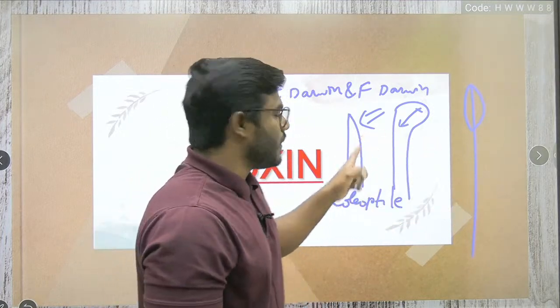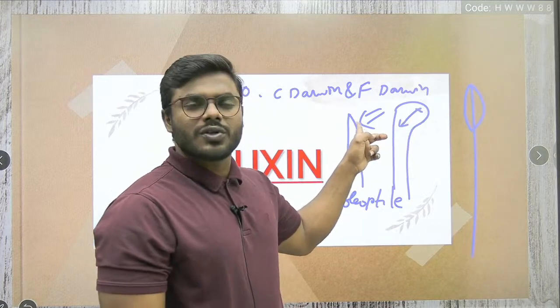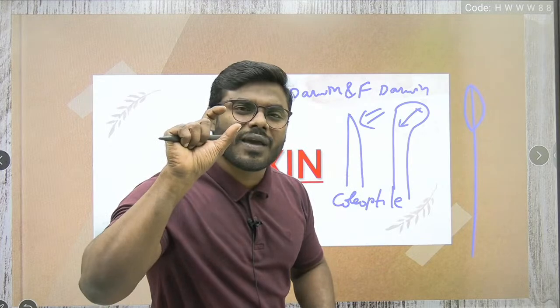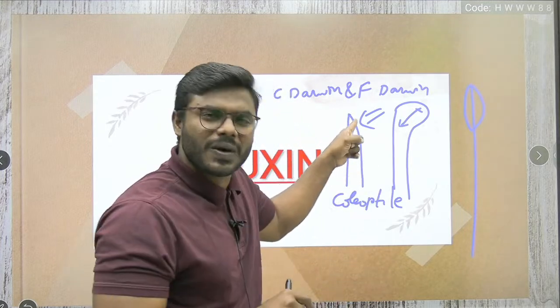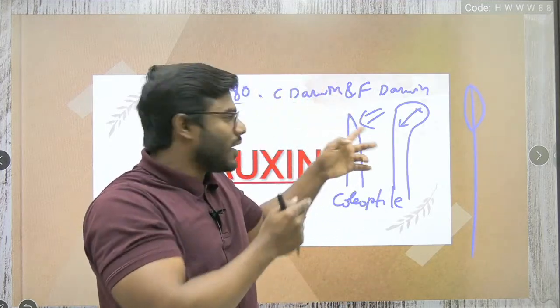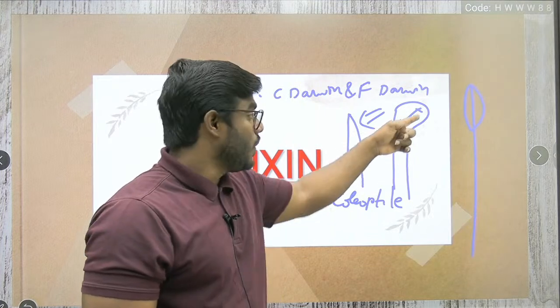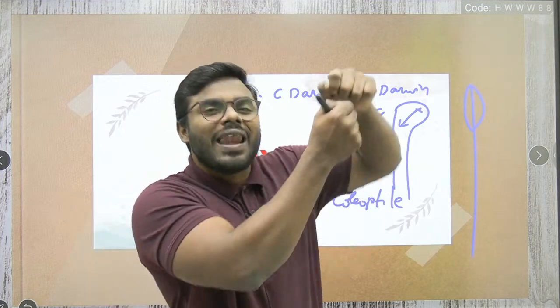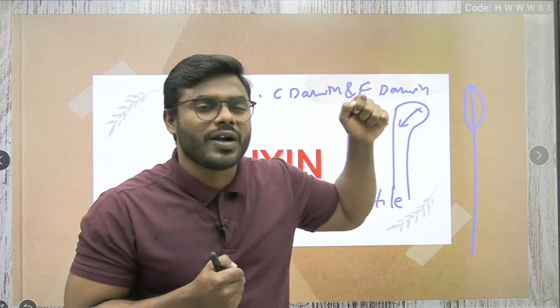So when we expose it to sunlight, there is a lot of light. Because of that light, whatever chemical is present in the tip starts moving towards the darker region. Whenever it moves towards the darker region, what happens? The cells get elongated. Understand my point very correctly.